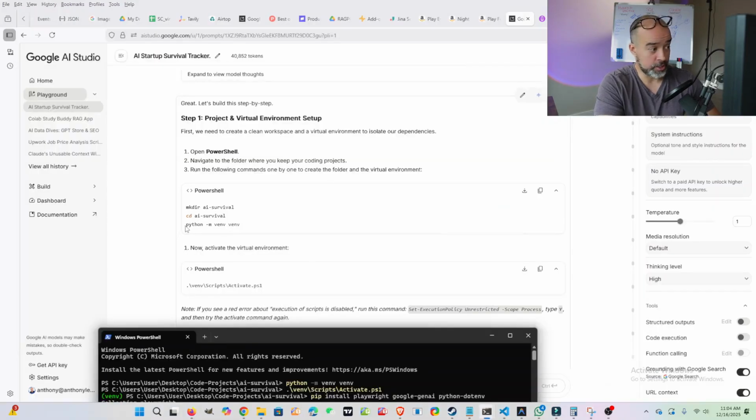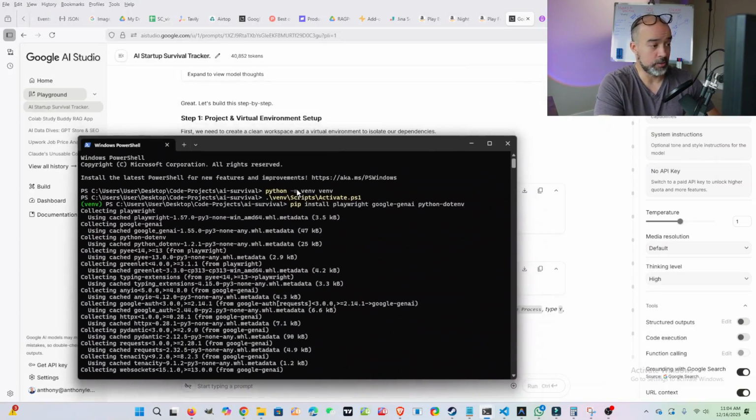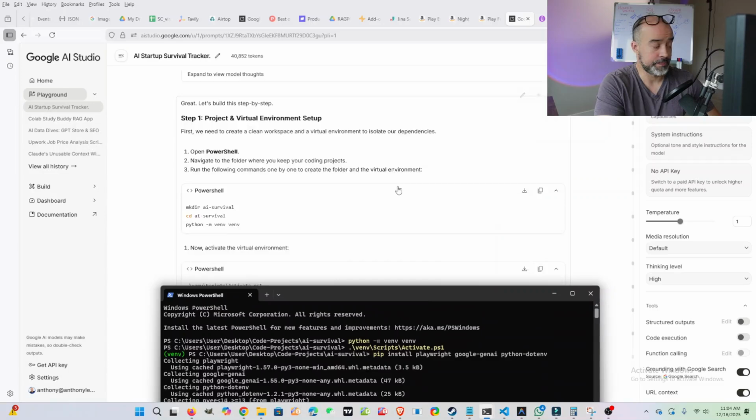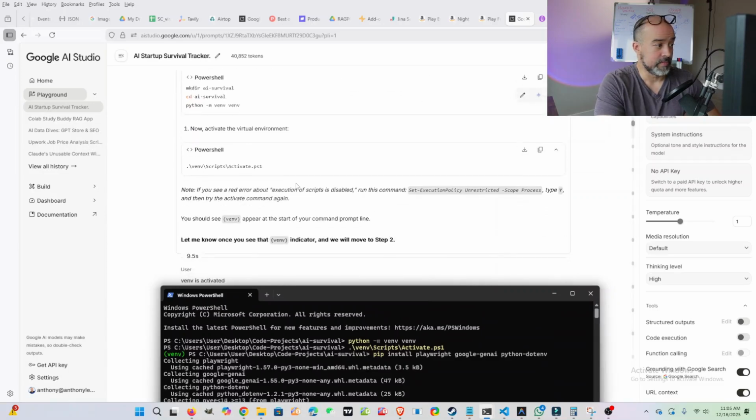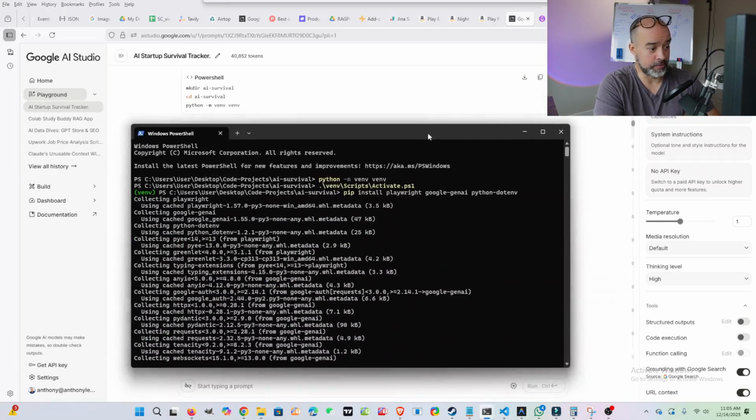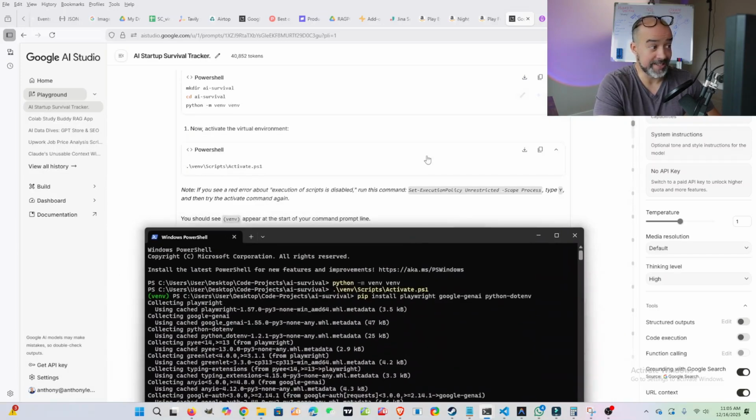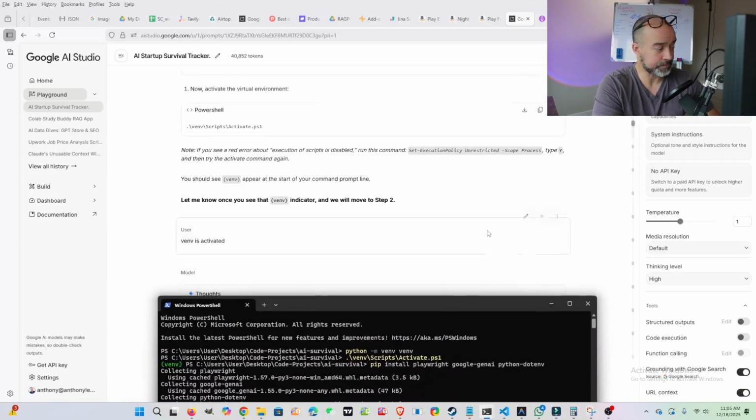And then the first instruction was python -m venv. This creates a virtual environment, which is what I did right here. And then this activates the virtual environment, which is what I did right here. The next step is going to be to install dependencies.